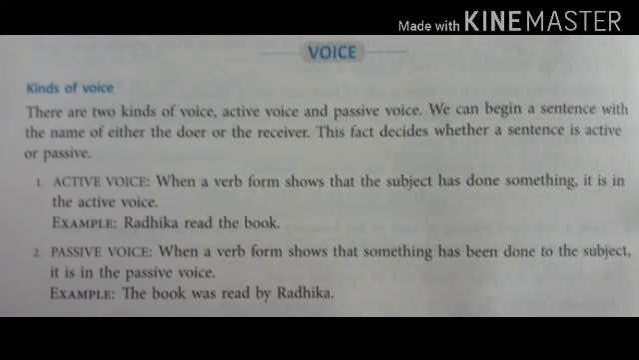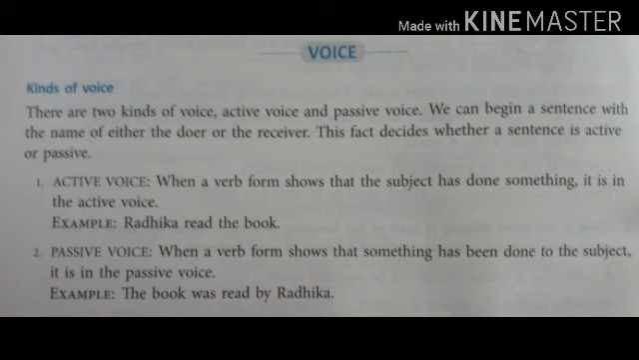Like in active voice, when a verb form shows that the subject has done something, it is in the active voice. For example, Radhika read the book. And in the passive voice, when a verb form shows that something has been done to the subject, it is in the passive voice. For example, the book was read by Radhika.